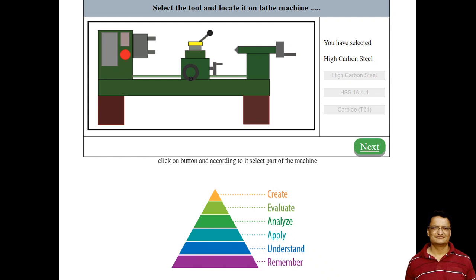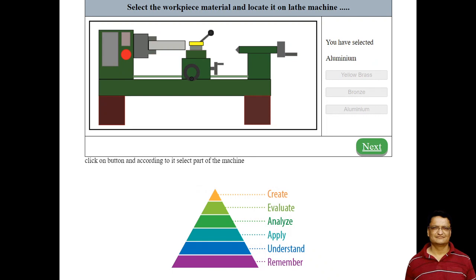Now here the student has selected the high carbon steel, right, and he can move to the next page. Now here the simulator is asking to select the workpiece material, okay, and locate the workpiece at the appropriate position. Now here again the student has selected the aluminium, right? Okay, now moving to the next frame.